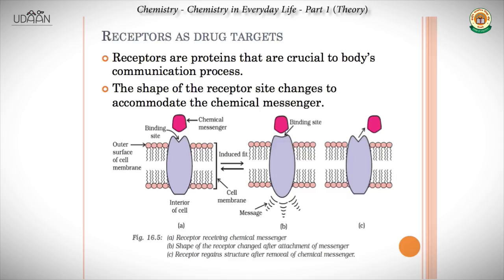There are these cells on the surface of which the receptor sites are present. The receptors have binding sites. As we can see very clearly in the figure, the chemical messengers attach themselves to the binding site. The message is transferred through the receptor to the interior of the cell, and the chemical messenger moves on. So this is how the receptors function.